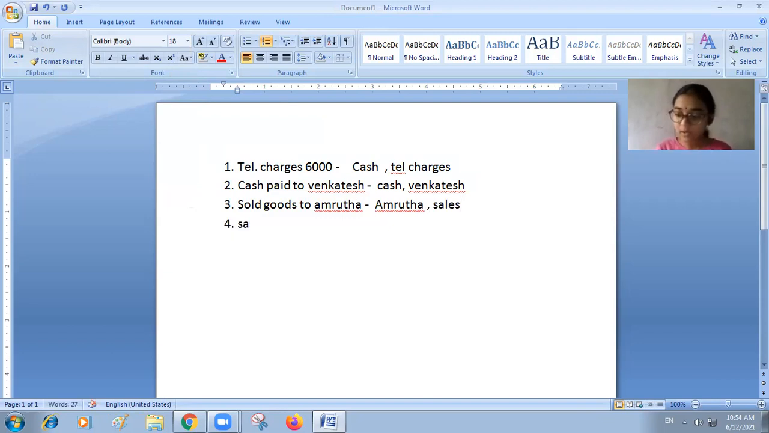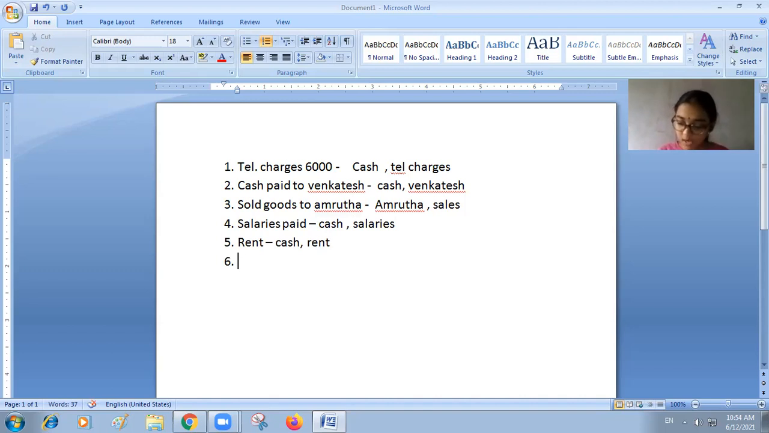Salaries paid to employees 1,000. Okay, what are the two accounts? Cash account and salaries account. Very good. Cash account, salaries account. Next one. Rent paid 5,000. Cash account, rent account. Very good. Cash account, rent account. Next one.